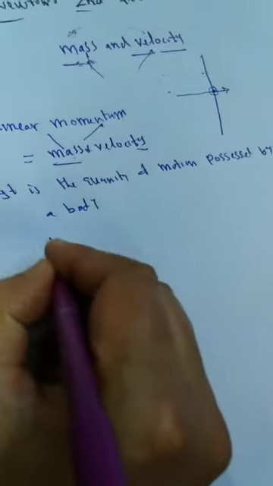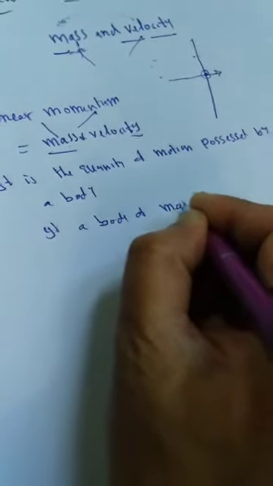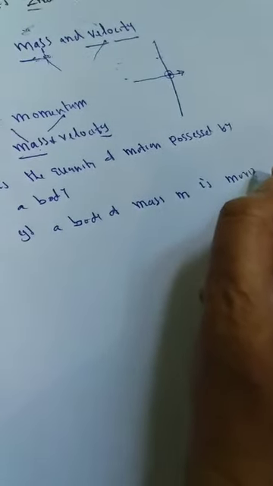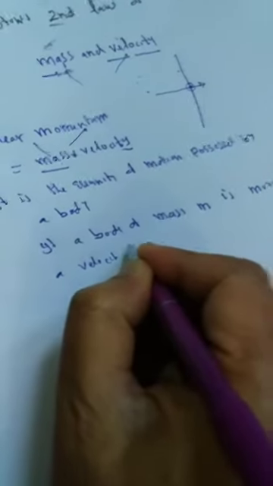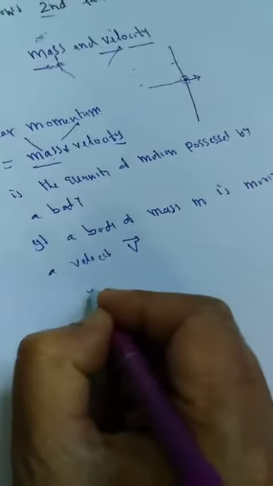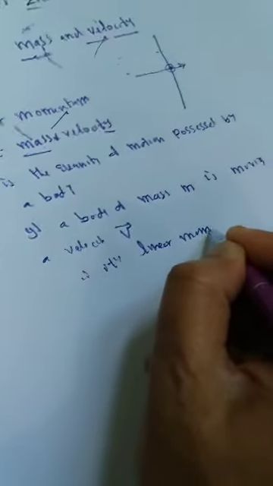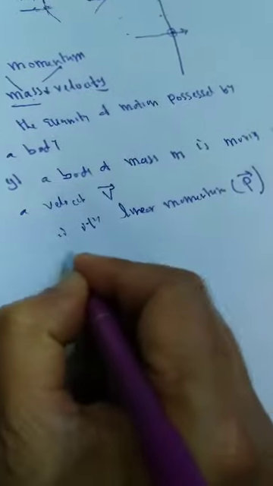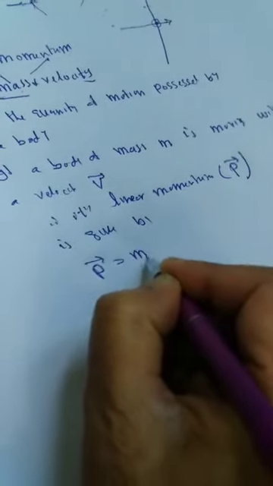Suppose a body of mass m is moving with a velocity v; therefore it has linear momentum. Linear momentum is usually represented by p. It is a vector. Why it is a vector, I will tell you. It is given by p equals m v. p is a vector quantity, since mass is a scalar quantity, multiplied by velocity.